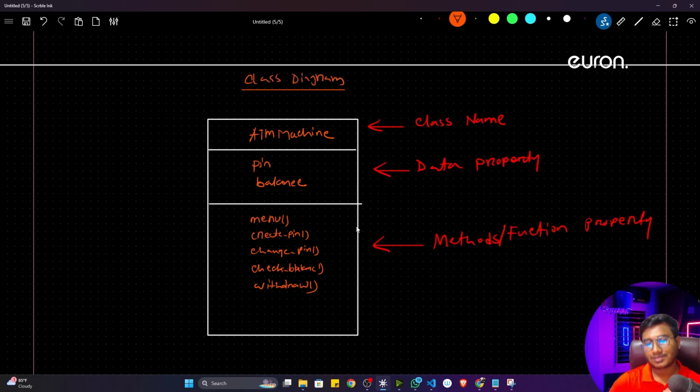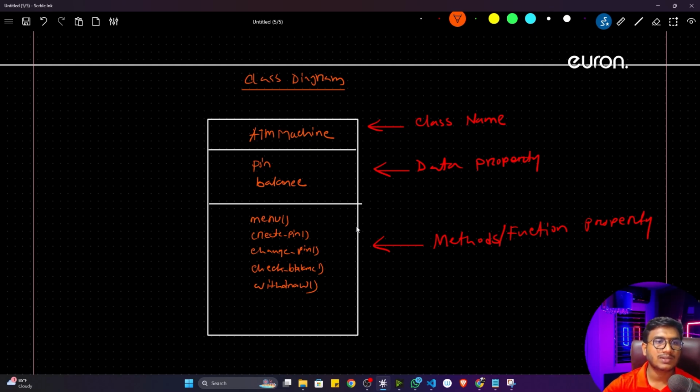Why I'm telling you? Because whenever you will be attempting any kinds of interview, you will see this kinds of diagram. They may give you this kinds of question, and this diagram also helps us to write our class in a very efficient way. First of all, just try to create a diagram. If you're solving any kinds of problem statement, if you're creating any kinds of software, first of all try to create a diagram. Inside the diagram, first of all try to mention how many data properties we'll be using, how many method properties we'll be using, then try to start the coding. Okay, it will be easy for you.